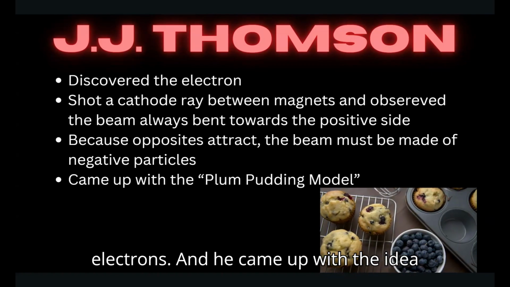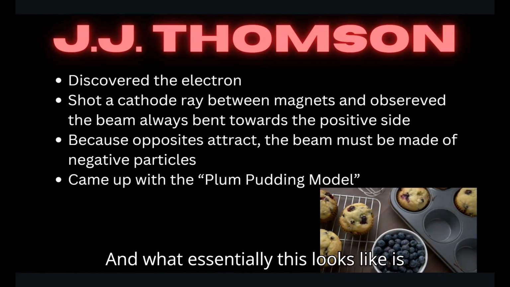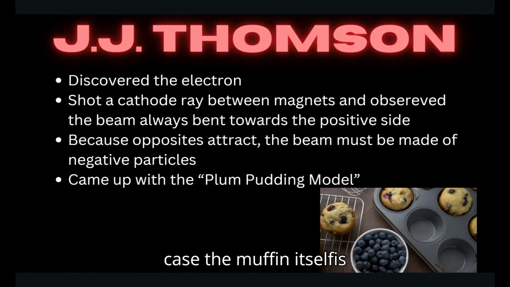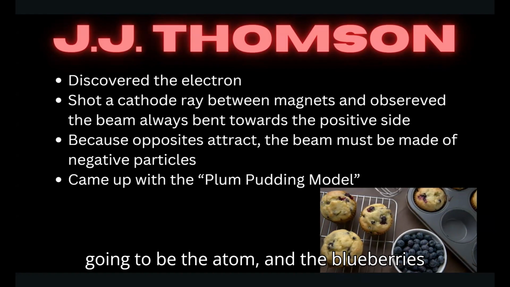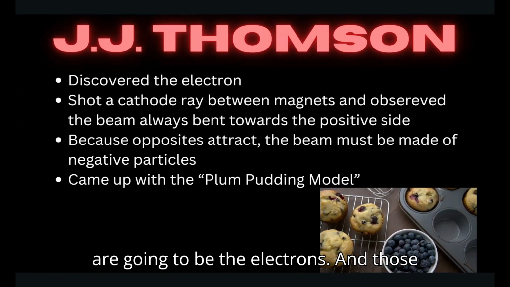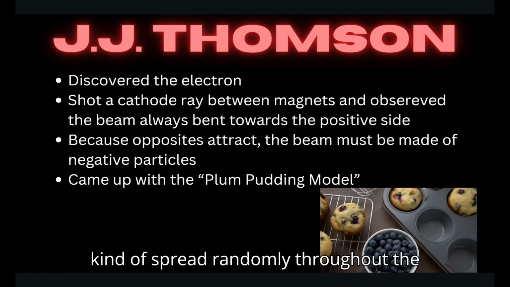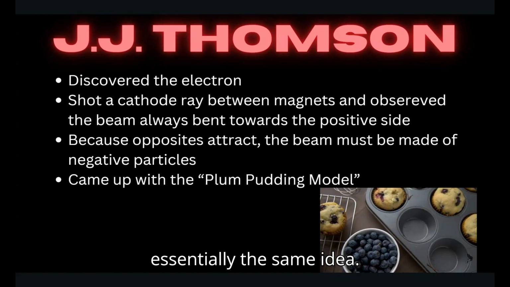And he came up with the idea of the plum pudding model. And what essentially this looks like is going to be a blueberry muffin, in which case the muffin itself is going to be the atom, and the blueberries are going to be the electrons. And those electrons, those blueberries, are just kind of spread randomly throughout the muffin. And he thought the atom was essentially the same idea.